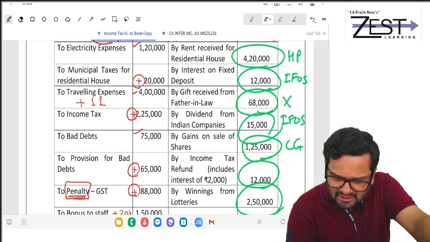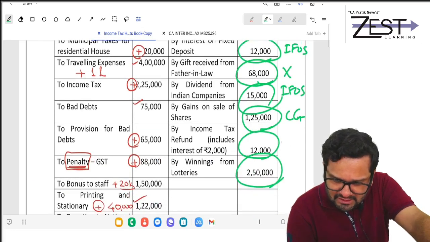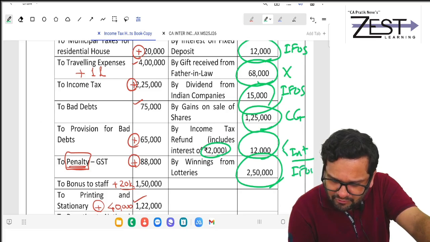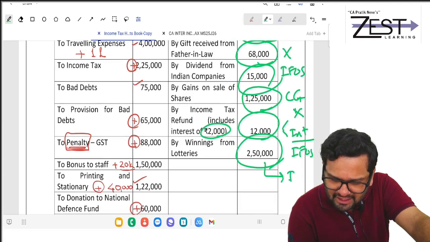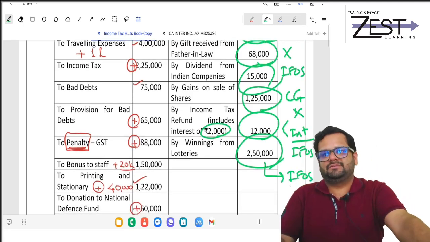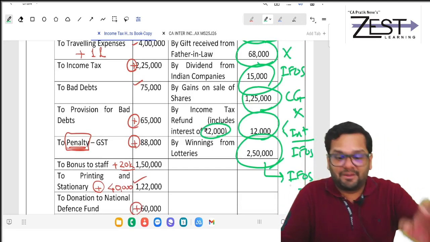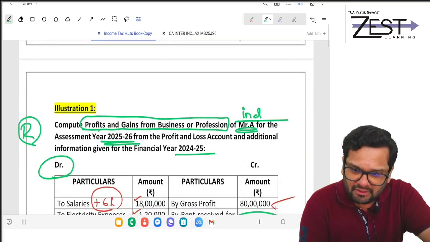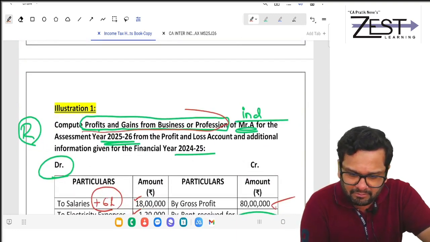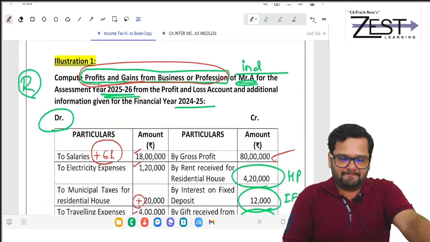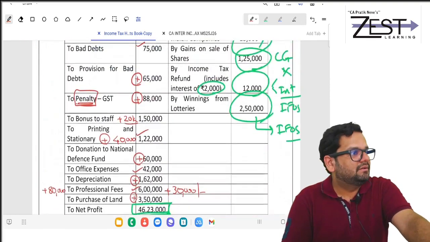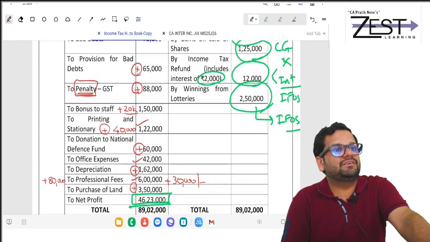This is not taxable. This is taxed under IFOS. This is taxed under capital gain. Here, the interest part is taxed under IFOS. Interest is taxed under IFOS and income tax refund is not taxed. And 2,50,000 is taxed under IFOS. My botheration is not about anything. My botheration is only about calculating PGBP. Clear?